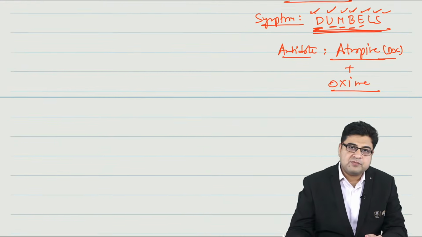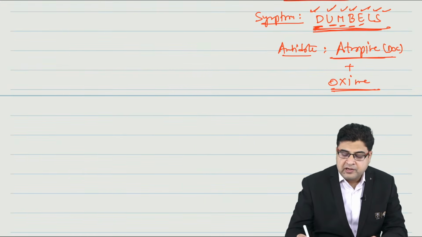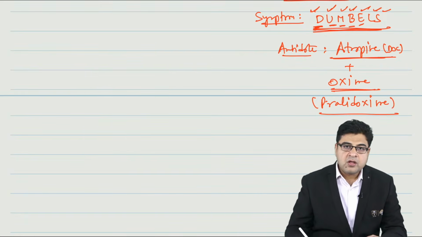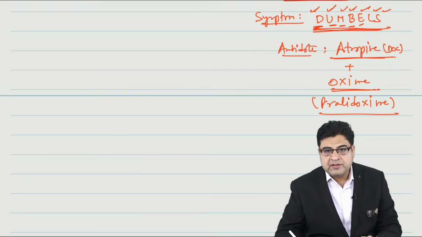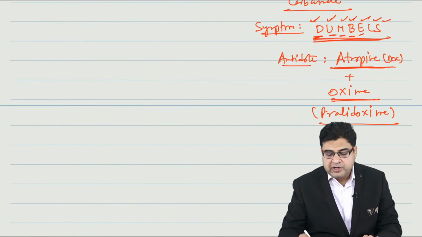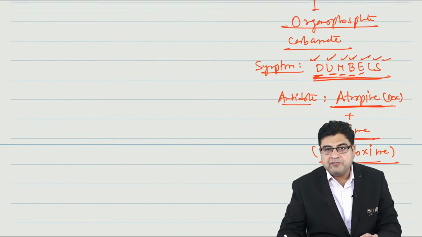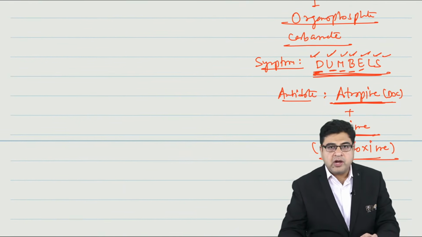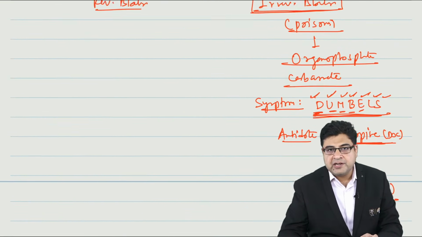We call them oximes. So atropine is always given along with an oxime, and the very famous medicine among the oximes is pralidoxime. So atropine plus oxime is the combination that we use for the treatment of OP poisoning as the best management. Out of these two, atropine is considered the drug of choice or antidote of choice.